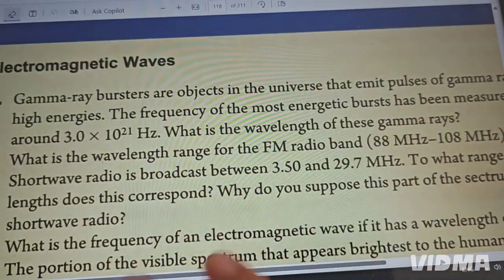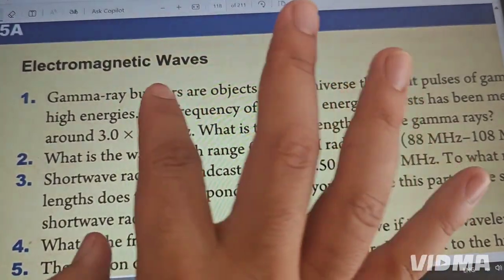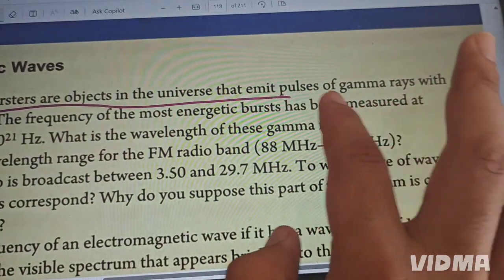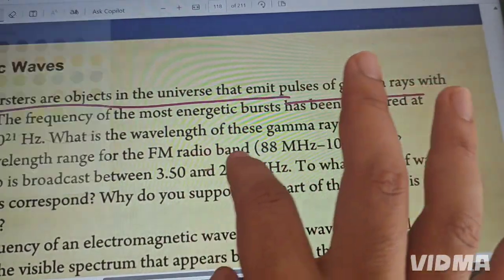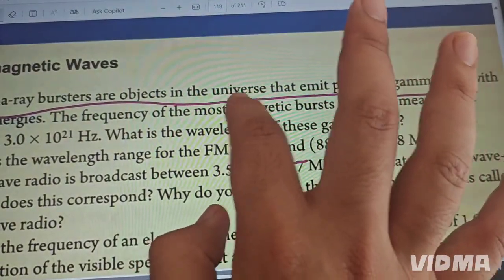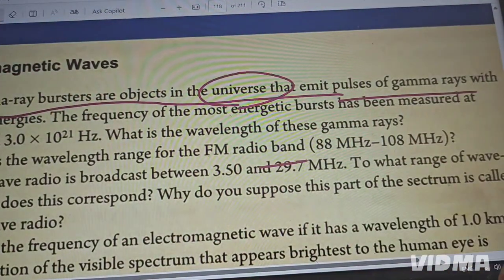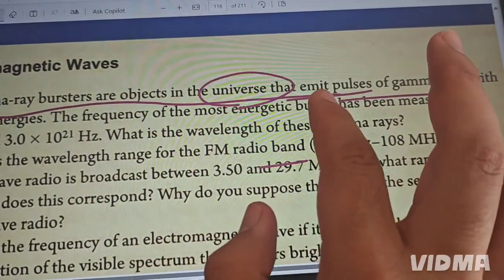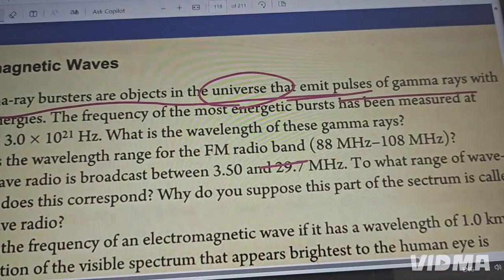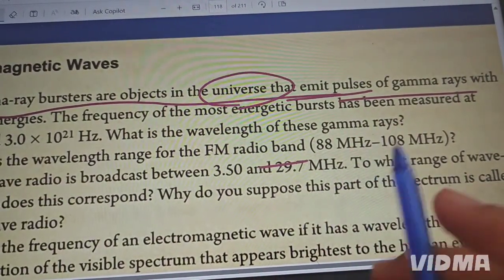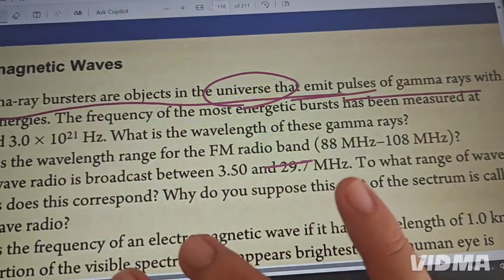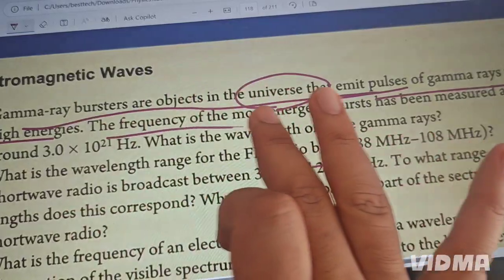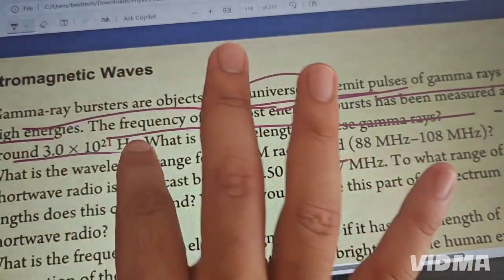Question 1. Gamma rays are emitted by objects in the universe that emit pulses of gamma ray. Some of the objects in the universe give us pulses of gamma ray, a type of electromagnetic wave with high energy. The frequency of the most energetic has been measured at this value.